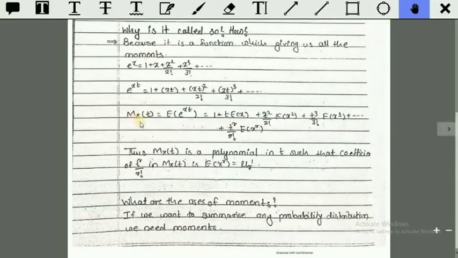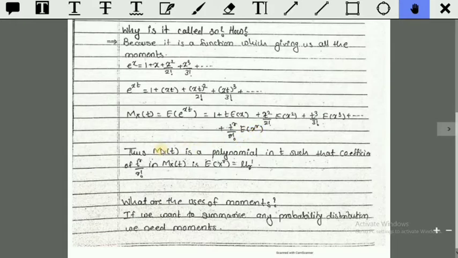So now M_x(t) becomes expectation of e raised to xt, which equals, writing the expression of e raised to xt here, 1 plus t expectation of x plus t square upon 2 factorial expectation of x square and so on up to t raised to r upon r factorial into expectation of x raised to r.